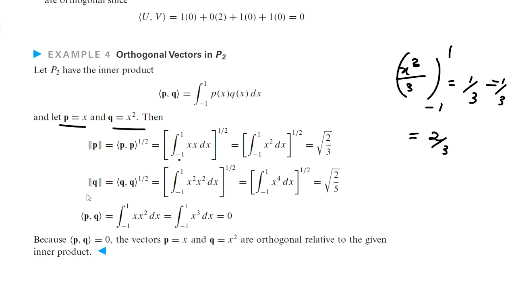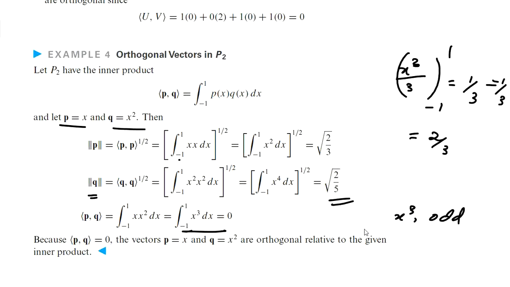Similarly, we can compute the norm of q using the integration itself: the integral from -1 to 1 of x squared into x squared dx. Integrating that, we get the square root of 2 by 5. And the inner product of p with q is the integral from -1 to 1 of x into x squared dx, which is the integral from -1 to 1 of x cubed dx. Here x cubed is an odd function.